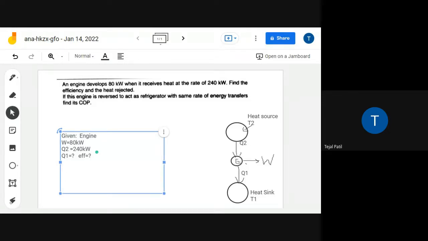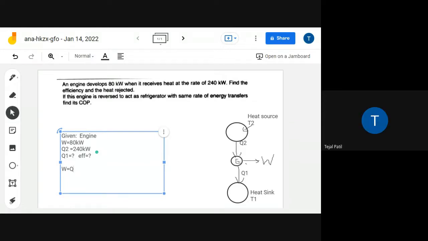Now how you can find Q1? Q1 कैसे निकाल सकते हो? W equals to Q1 minus Q2. Correct. W is equal to the difference between these two energies. Now tell me what is equal to W? Q1 minus Q2 or Q2 minus Q1? Q1 minus Q2.